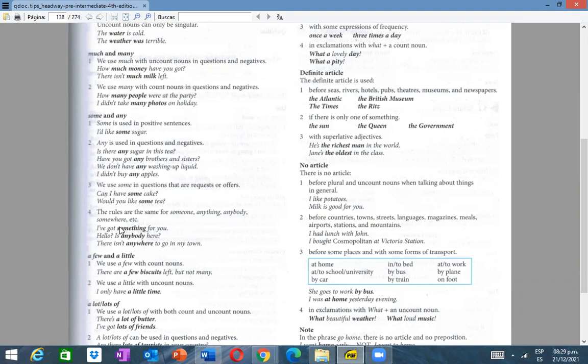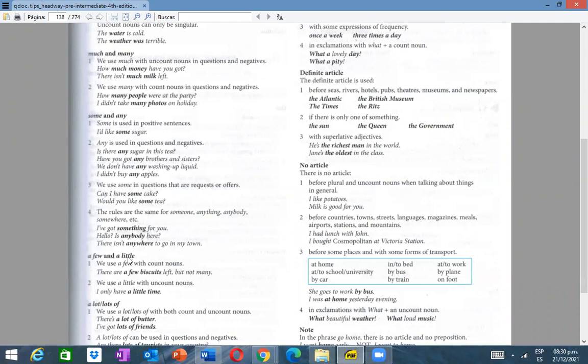Let's have a look at examples. I have got something for you, positive sentence, right? When do we use some in positive sentences? So here, I've got something for you, right? Hello, is anybody here? Oh, it's a question, so yes, I can use anybody because it's a question. The next, there isn't anywhere to go in my town, right? Negative sentence. Look at this word, starting with any, so, okay? You have to remember the rules of some and any. And that's it.